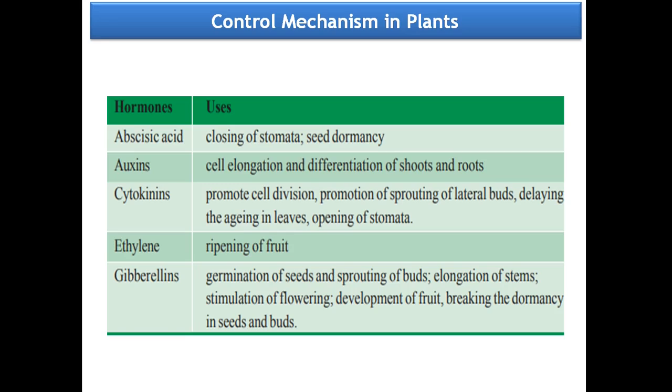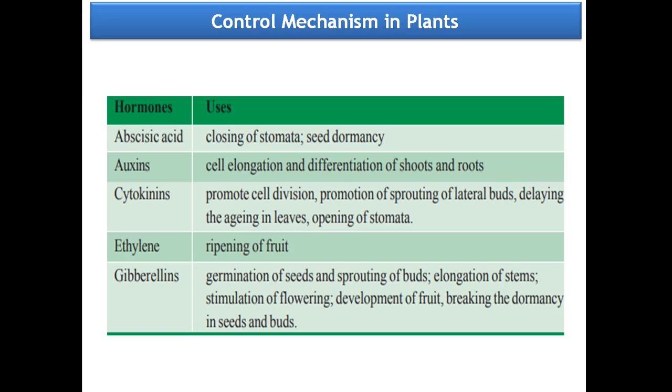It breaks the dormancy. Dormancy means inactiveness, the inactiveness in seeds and buds. It breaks the dormancy in seeds and buds so that whenever the favorable conditions are there, the seeds germinate, and the buds open into flowers, they bloom like flowers. So, auxins, cytokinins and gibberellins, these three are growth promoters. They help in the growth of the plant.